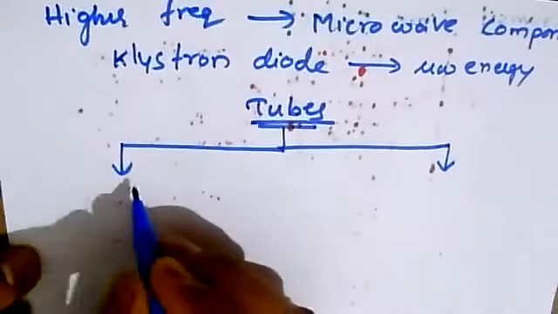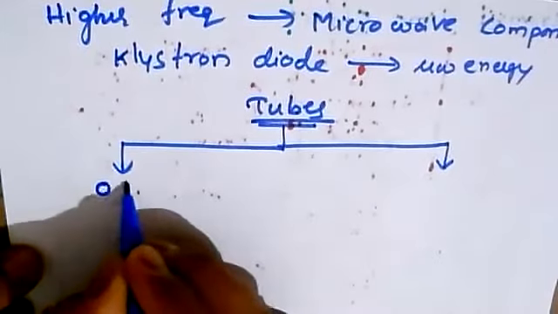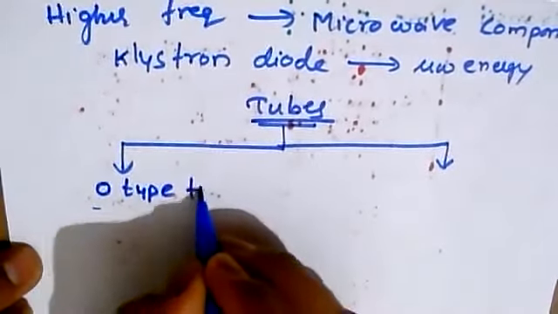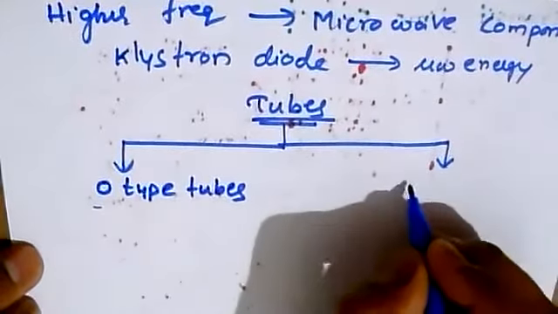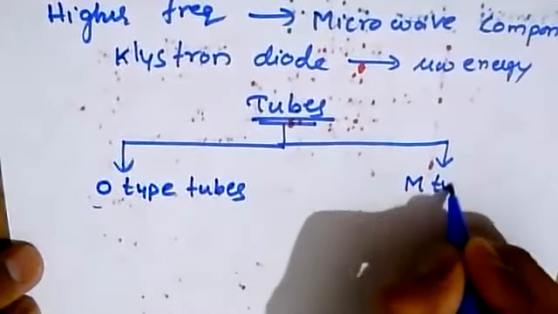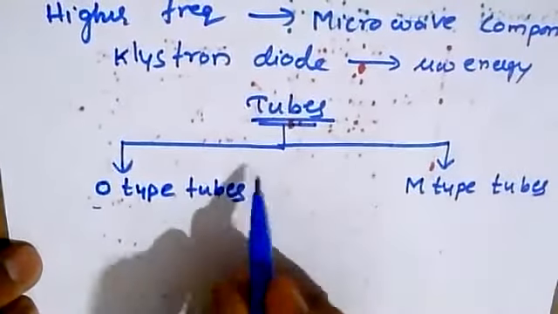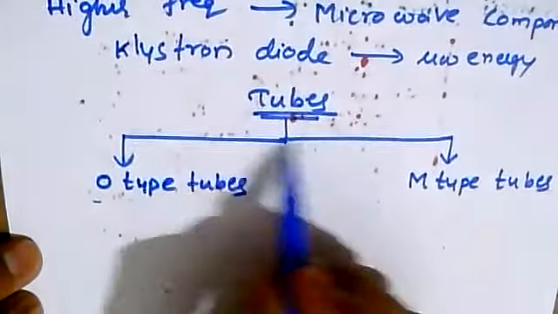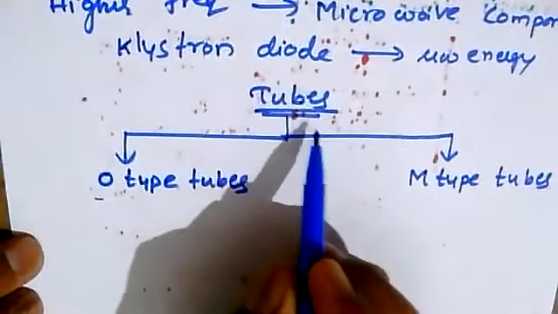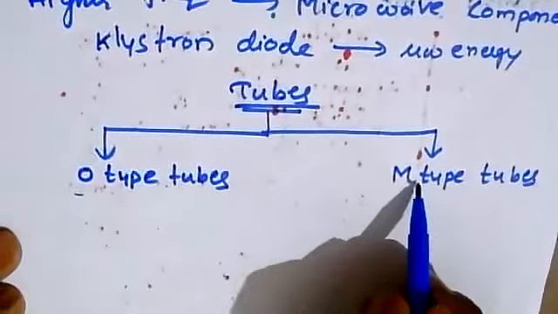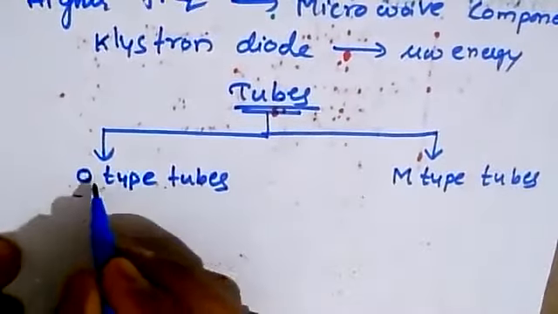The tubes are classified as O type tubes or M type tubes. The major classification of the sources used to amplify at microwave frequency is O type tubes, and the second one is M type tubes.